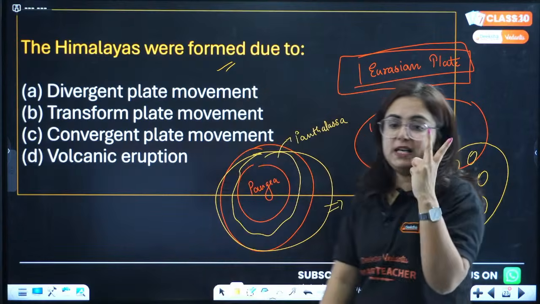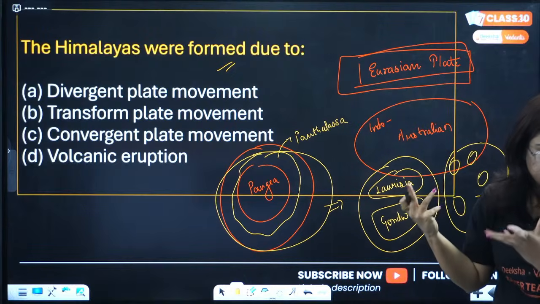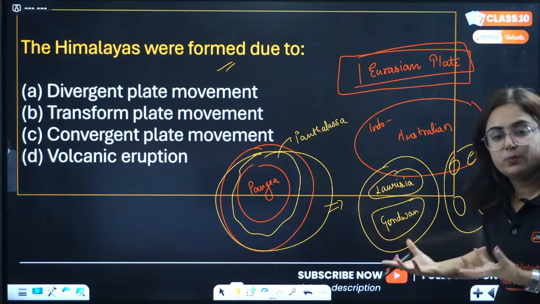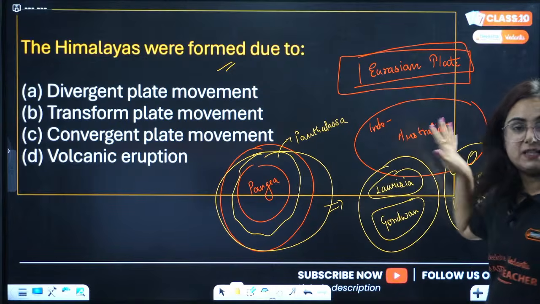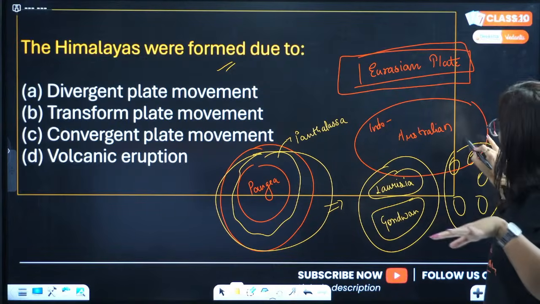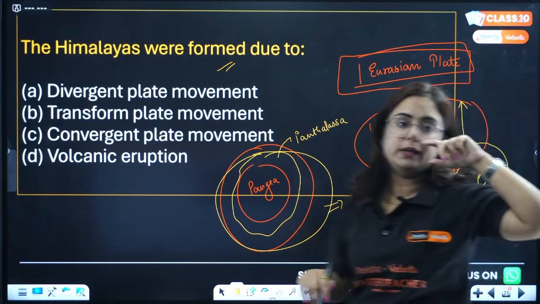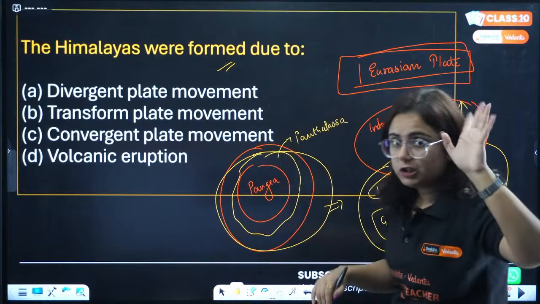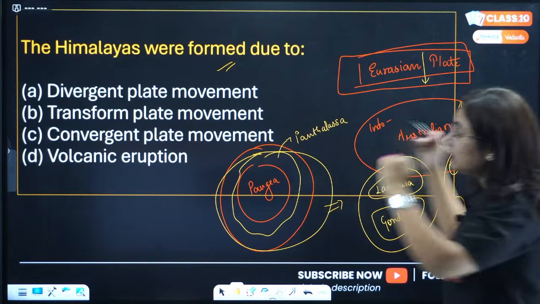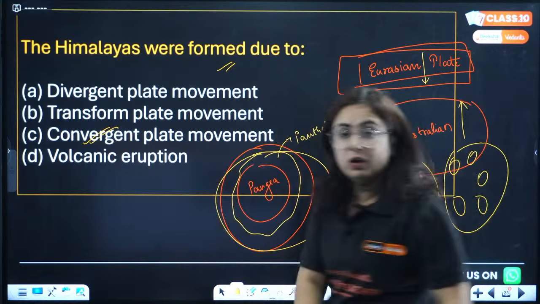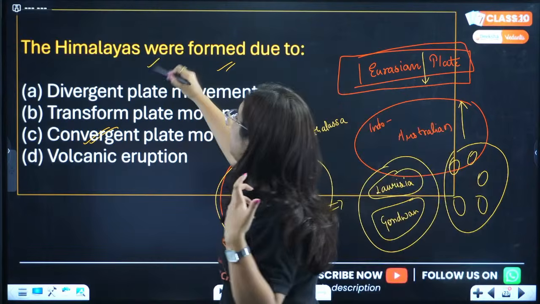Among these major plates, there are two more plates. They are the Eurasian plate and the Indo-Australian plate. And you might be thinking, ma'am, from Himalayas where you took us. So basically, I was explaining how these plates are formed, right? When this Indo-Australian plate was moving northwards, and the Eurasian plate was moving southward, they both converged to each other, collided and led to the formation of the great Himalayan mountains.